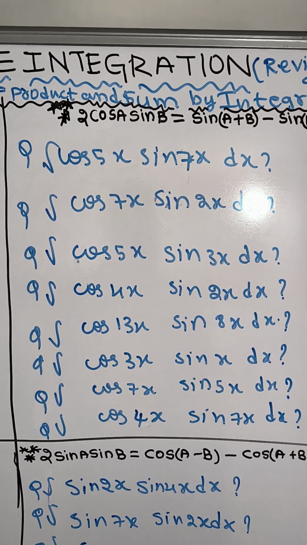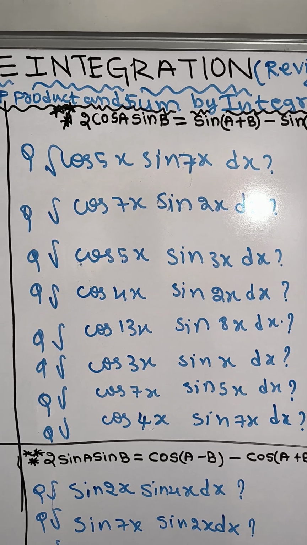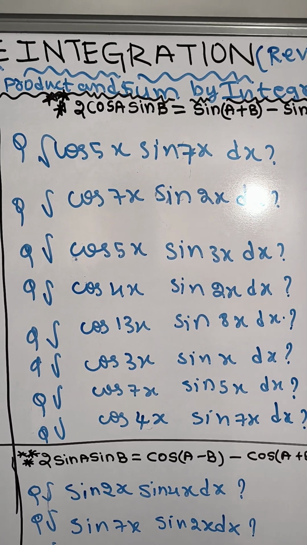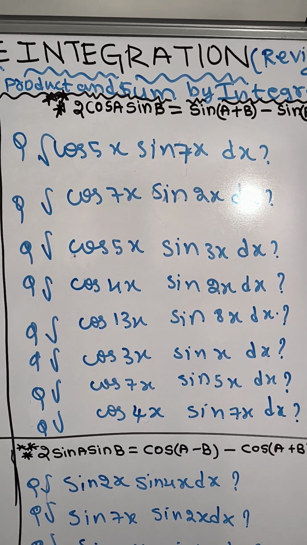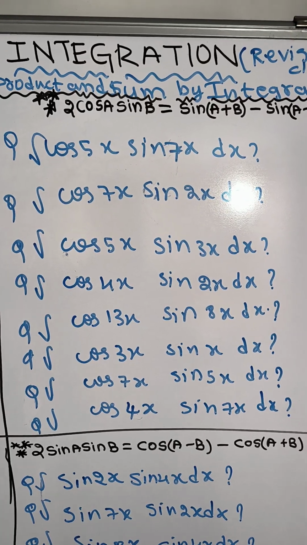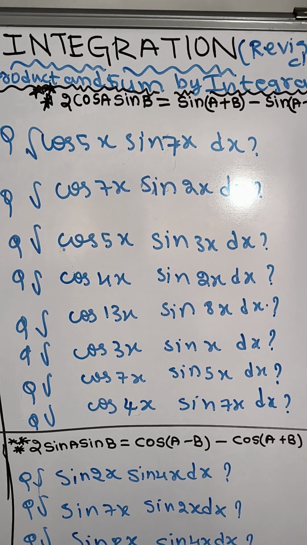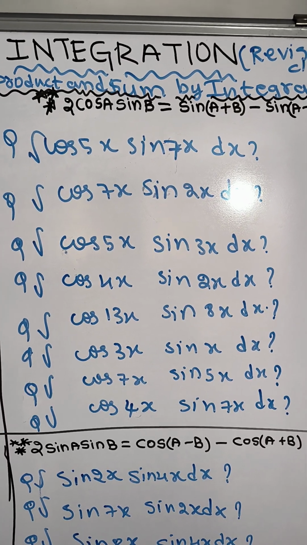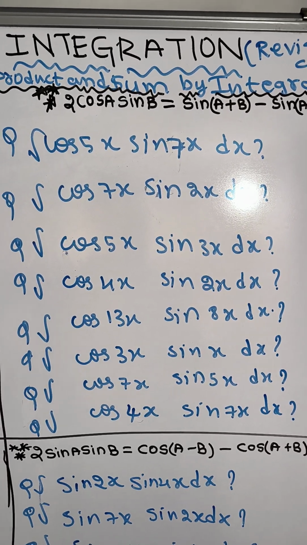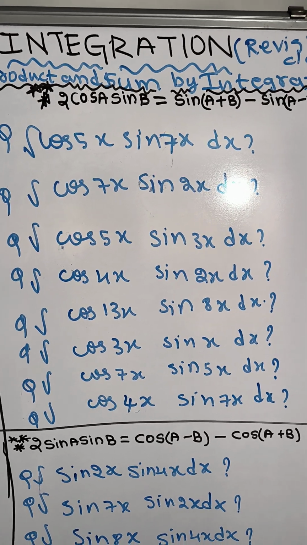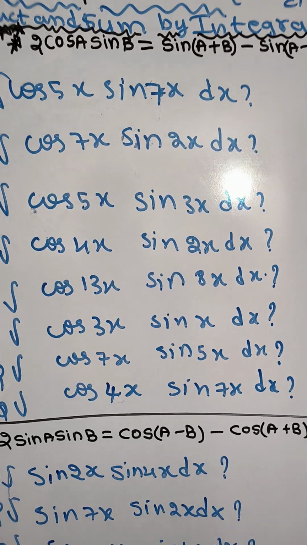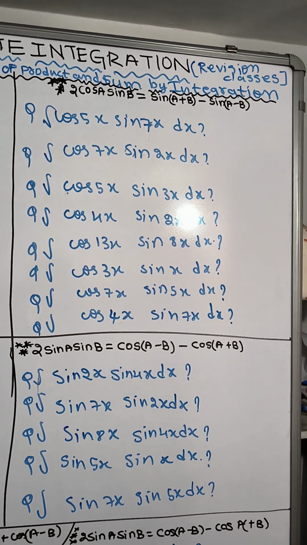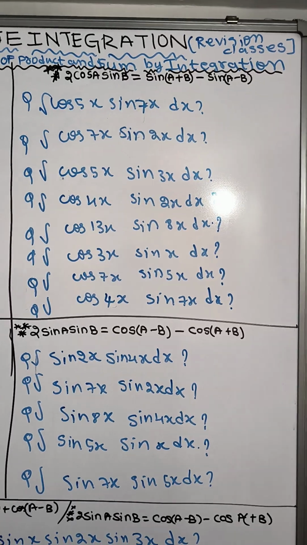Integral cos 5x sin 7x dx, integral cos 7x sin 2x dx, integral cos 5x sin 3x dx, integral cos 4x sin 2x dx, integral cos 13x sin 8x dx, integral cos 3x sin x dx, integral cos 7x sin 5x dx, integral cos 4x sin 7x dx.